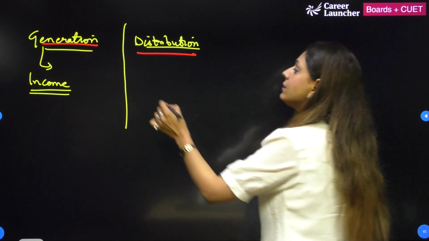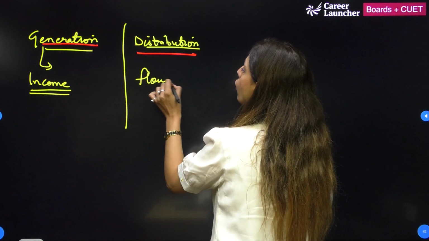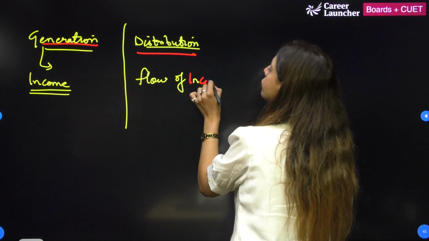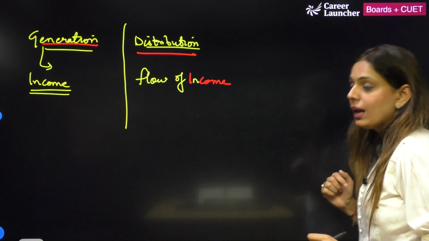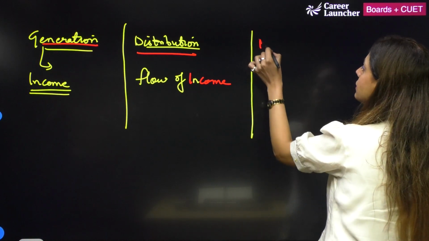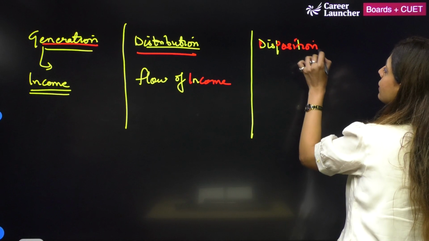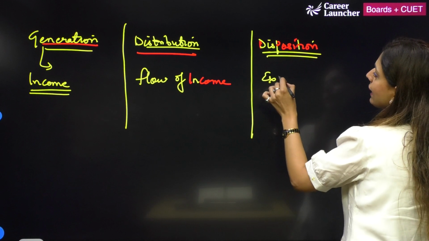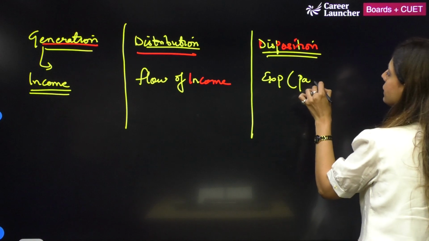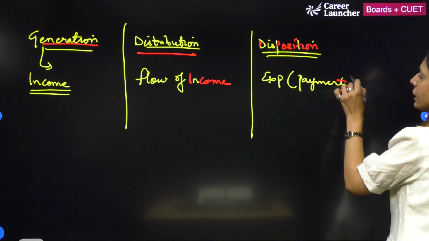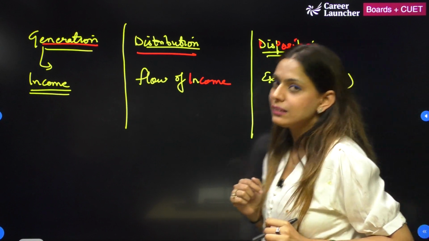That is, there is a certain flow of income for the households. And this disposition phase is something that we discussed right now, that is expenditures in terms of payment of goods and services.